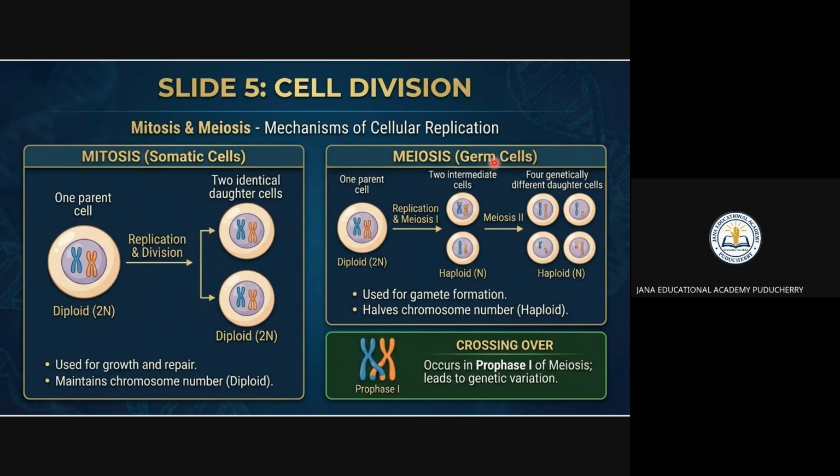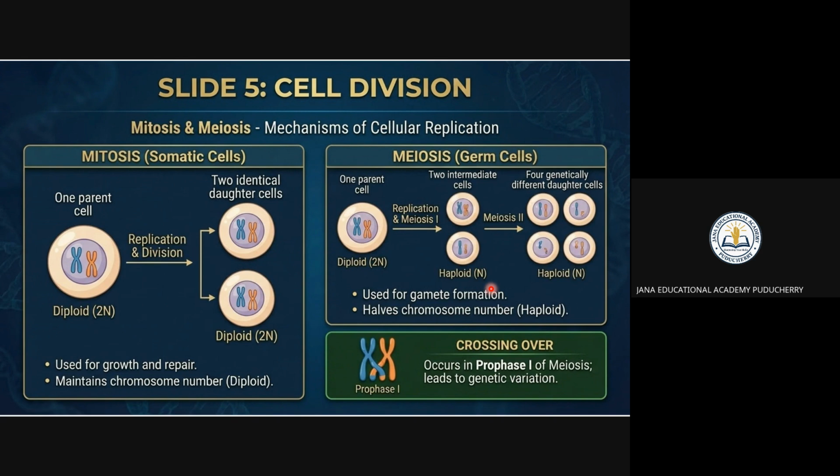You see that meiosis. Meiosis actually happens in germ cells. Mitosis happens in body cells, that is somatic cells, but meiosis happens in the germ cells. You can see that there are two intermediate cells. The two intermediate cells divide again to form four genetically different daughter cells. That is diploid, and then the differentiation is going to happen. It's nothing but the haploid, right? This thing you have to remember.